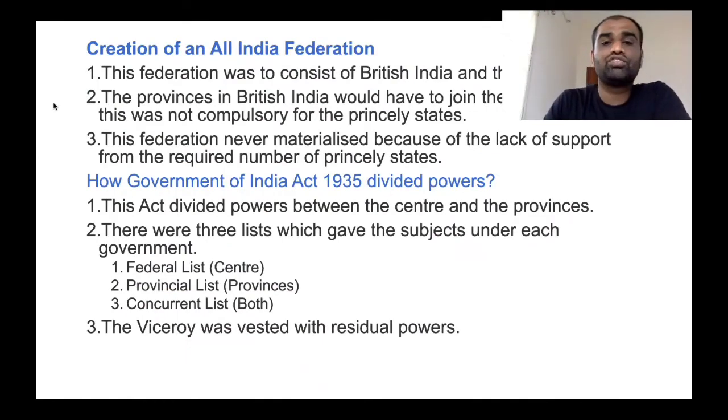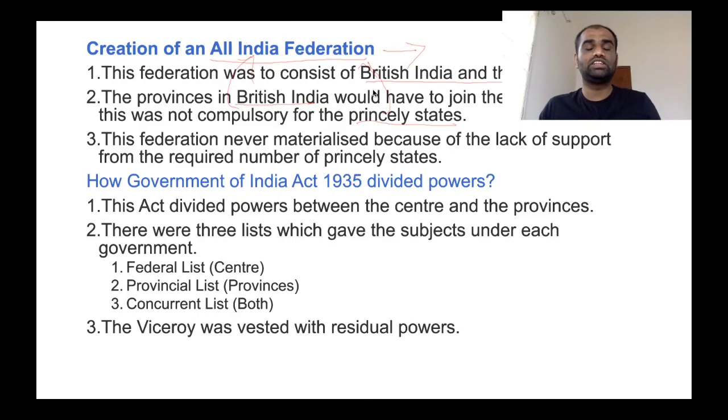Now, what are all the provisions of the Government of India Act 1935? So, for the first time, it created a body called the All India Federation. Now, this federation was to consist of British India along with princely states. Now, the provinces in India were automatically included in the All India Federation, but the choice was given to princely states whether to join the All India Federation or not. So, it was the choice of the princely states' kings whether they wanted to join or not. Now, the federation never materialized because of lack of support from princely states. So, because this was a choice, no princely state was willing to join the All India Federation.